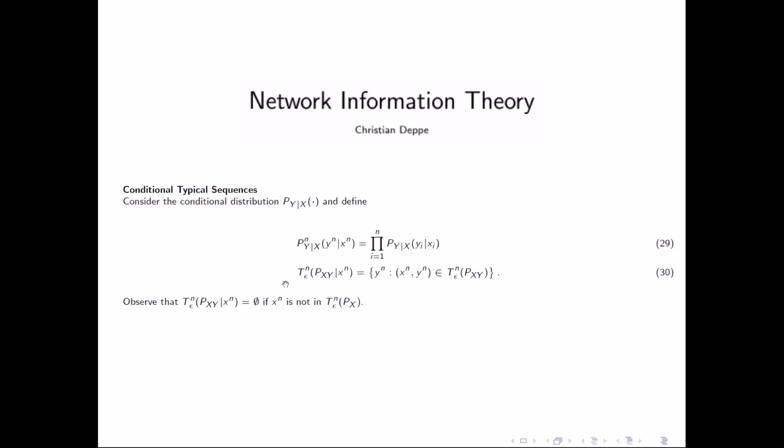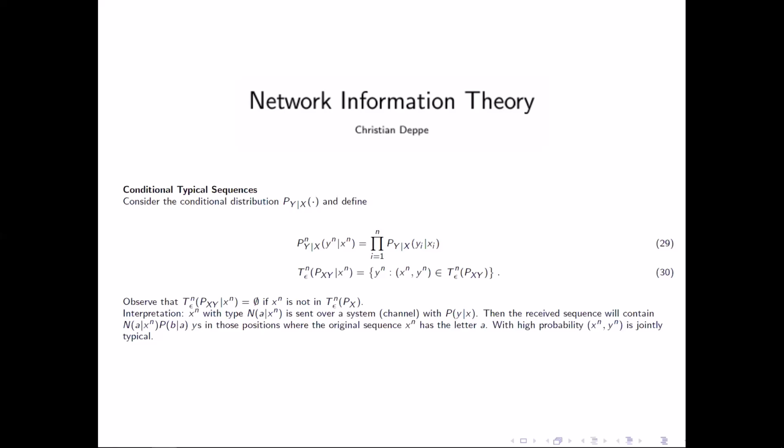First, what we observe is that this set is empty if x^n is not a typical sequence. How can we interpret this? We can think about a system or a channel, perhaps, where we have the probability P(y|x) that we receive the letter y if we send the letter x.